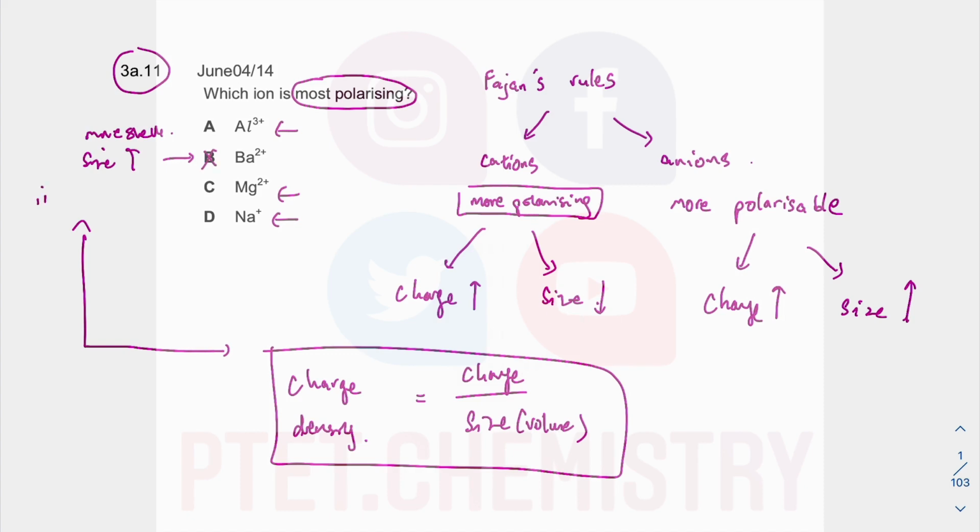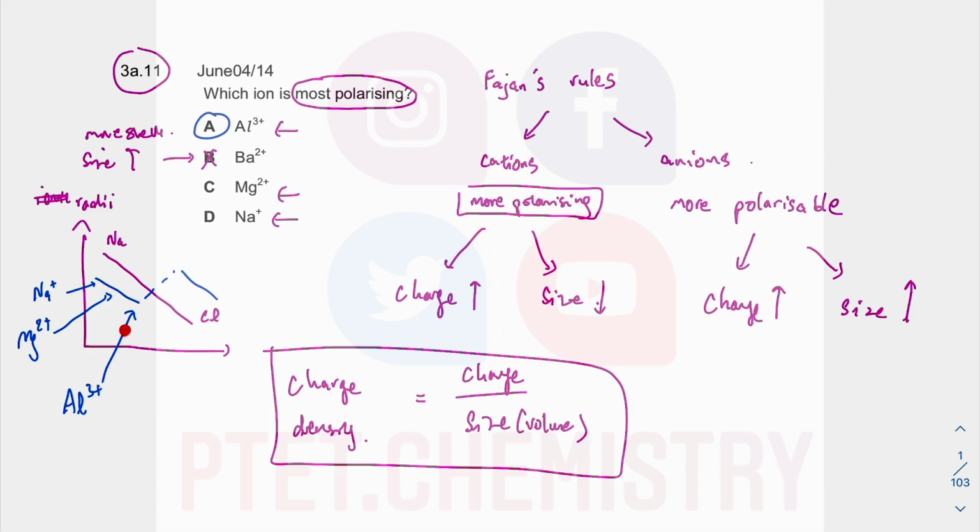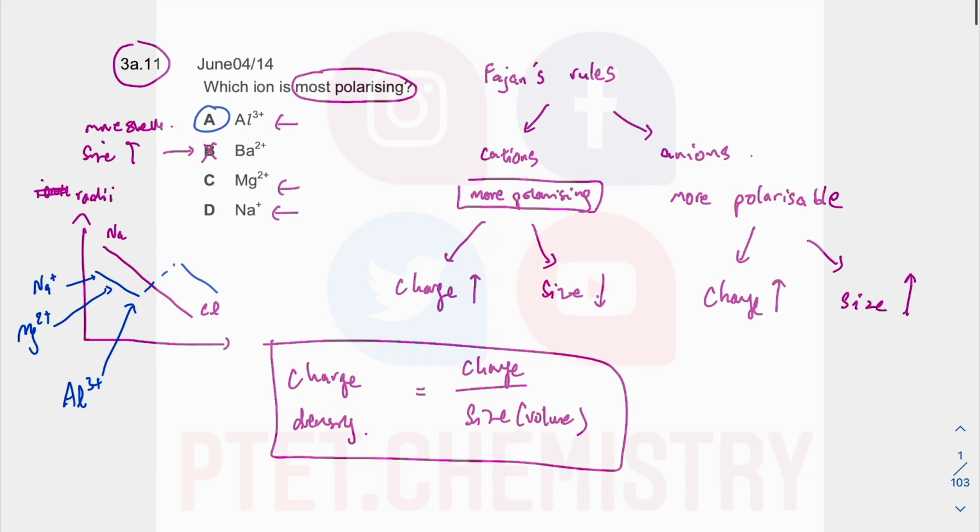But in terms of radii, if I just say atomic radii, we know the atomic radii from sodium all the way to chlorine decreases. And then we also know that the cations, so the Na+ will be there, the Mg2+ will be there, and the Al3+ will be there. They decrease in that order. So Al3+ is the smallest, and in fact you can find it from the data booklet as well, although you should really by right know the trend that the ionic radii also decrease. Smallest cation, highest charge cation, charge density is the highest, therefore it's most polarizing. Okay, I think I've spent enough time explaining Fajans' rule there.